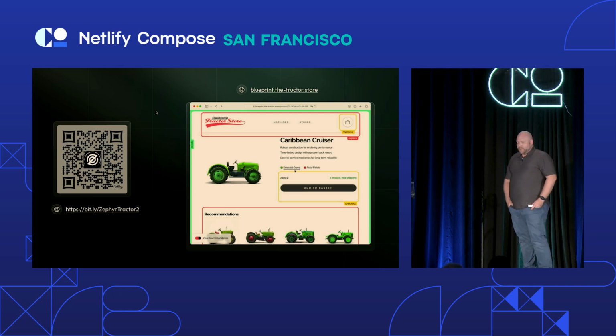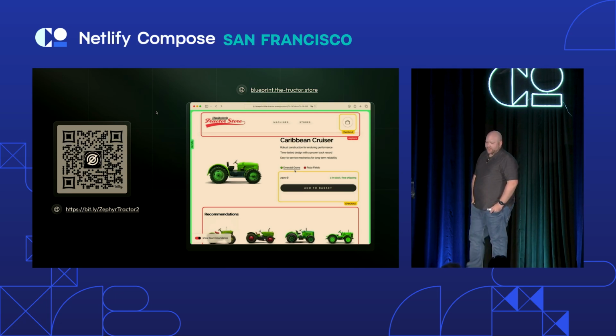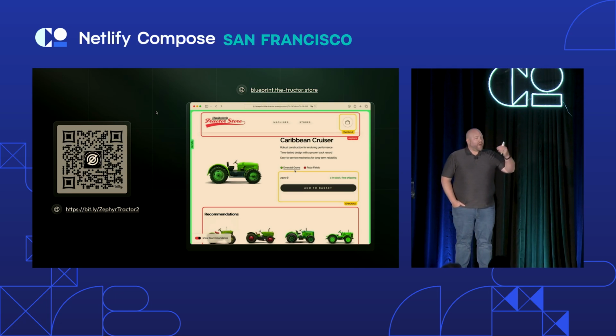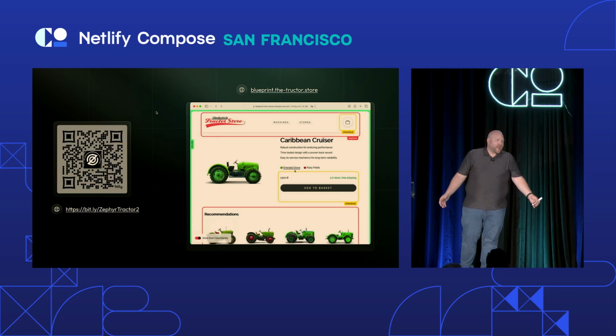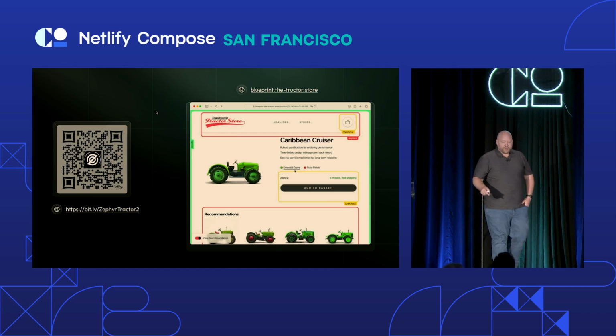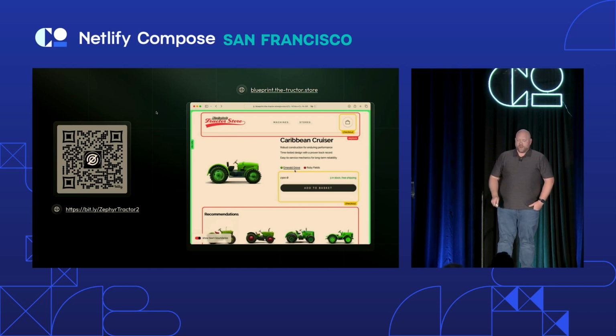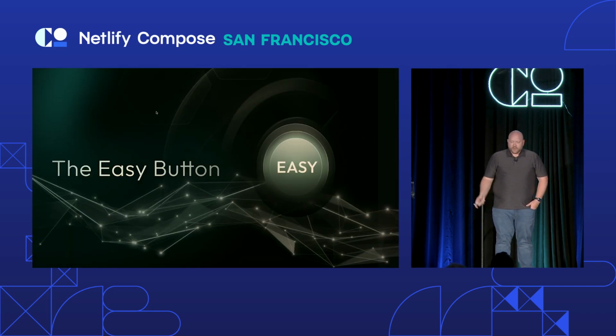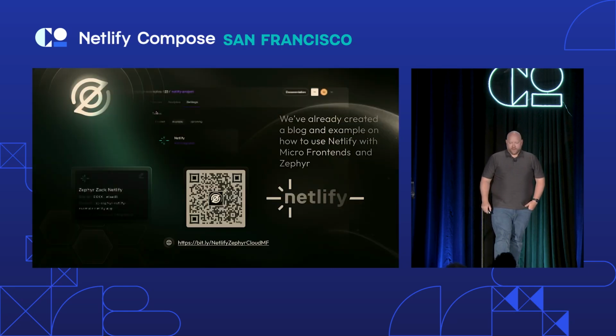And without the ability to understand where that versioning is coming from, things like site rollbacks don't quite fit the bill, right? Because you don't want to roll back everything. Like, everything's not broken, just checkout's broken. That's the only thing that's broken. So how do we go and fix that? So that's where this blueprint comes in, because it shows how you can begin to decompose your application in a way using Module Federation. And then we really want that easy button, right?